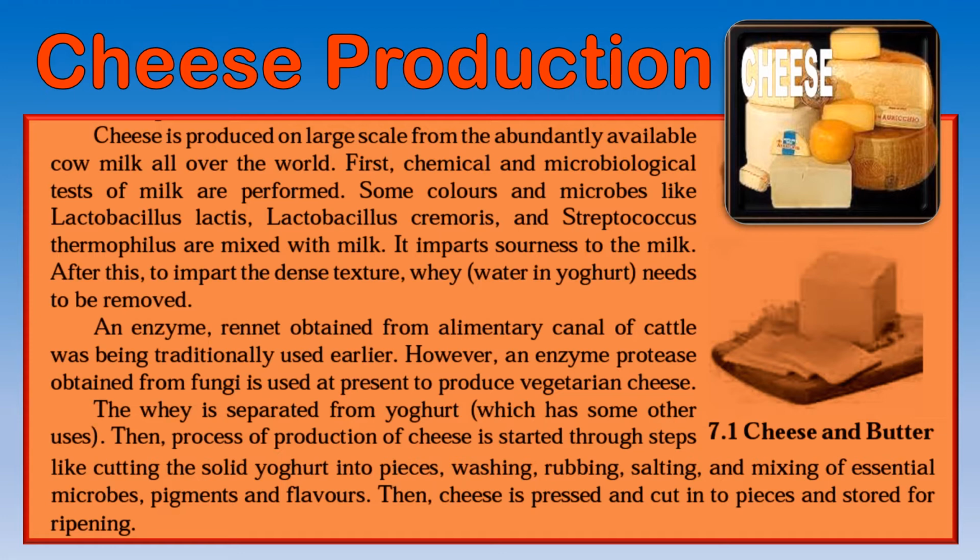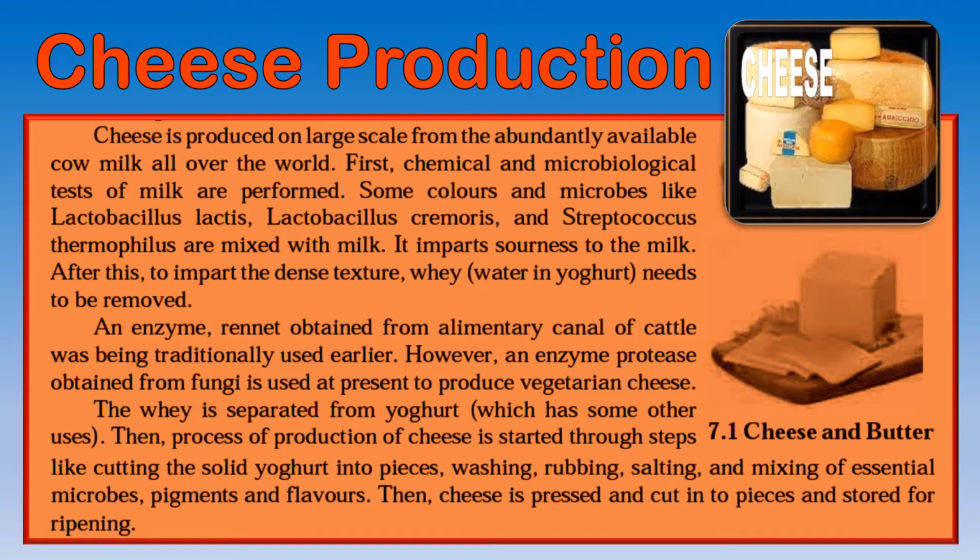Some colors and microbes like Lactobacillus lactis, Lactobacillus cremoris and Streptococcus thermophilus are mixed with the milk. The reason is that they impart sourness to the milk, and after this, a dense or thick texture to the milk.